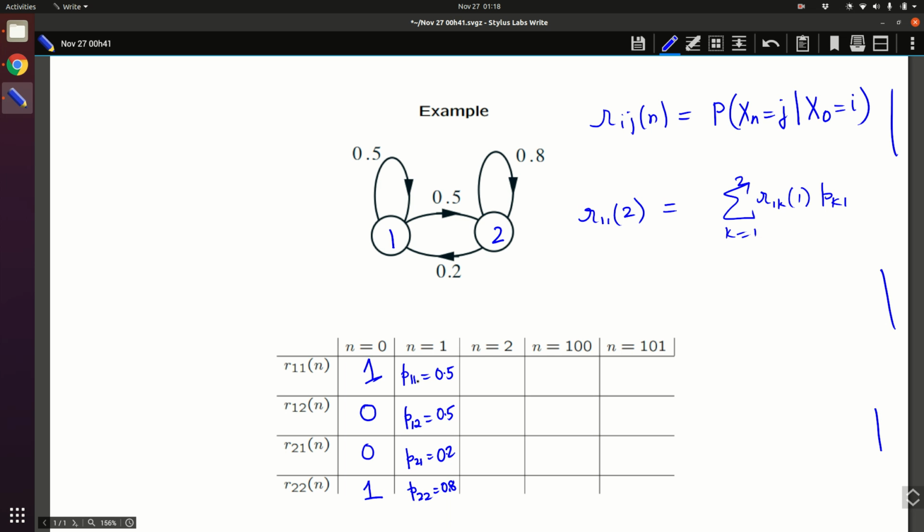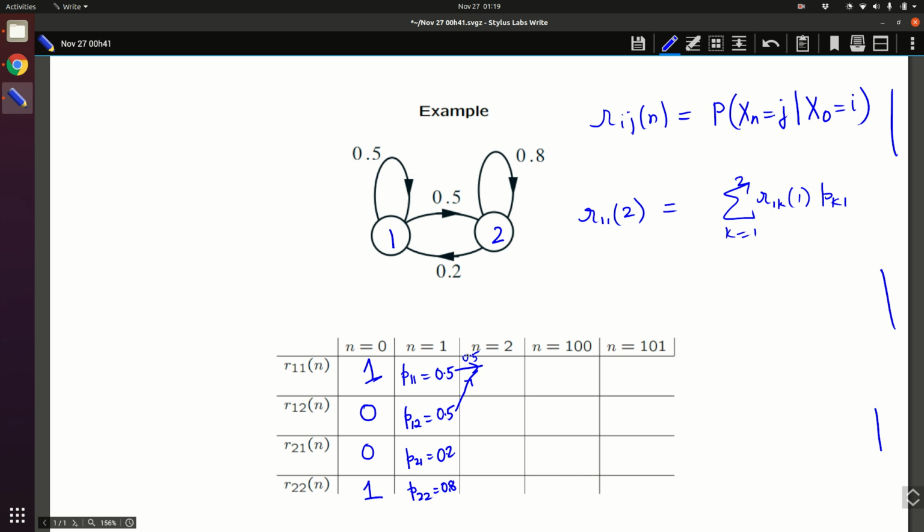We have already R11 of 1, so that is over here, right? From 1, what is the probability that you remain in 1? That will be P11. So this is 0.5, you remain in 0.5, so 0.25, plus R12, from here you can get to 1.